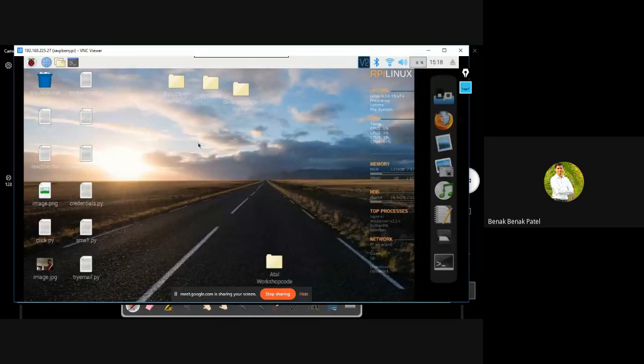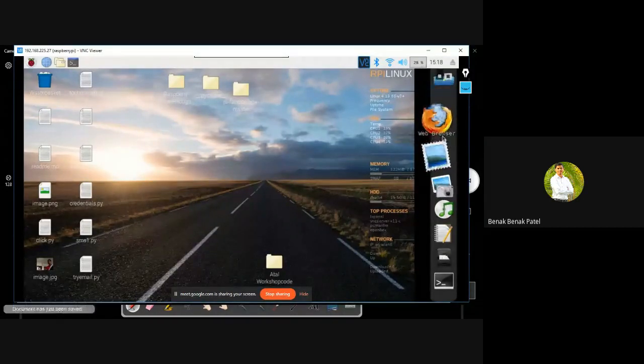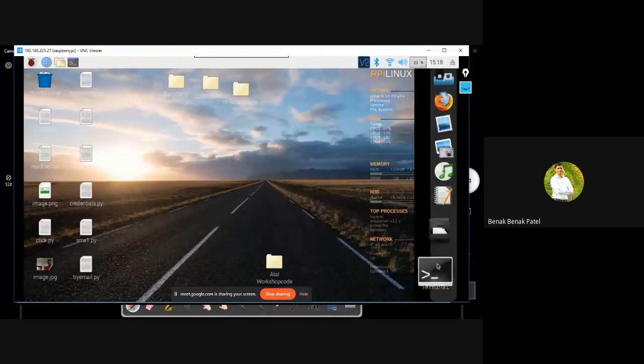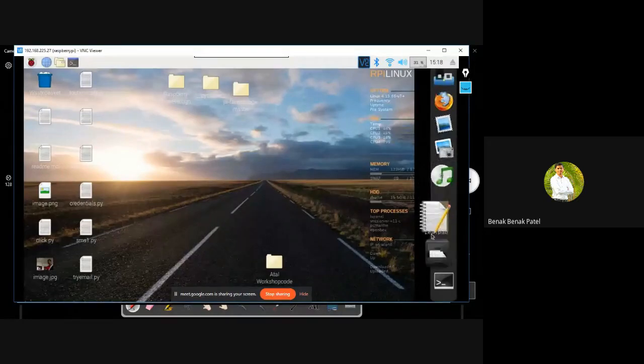So this is how the actual screen looks. I hope this desktop screen is visible to everyone. Here, I have even added a lot of plugins to customize my Raspberry Pi, because I wanted it to look like Mac OS, so I have added some additional software.